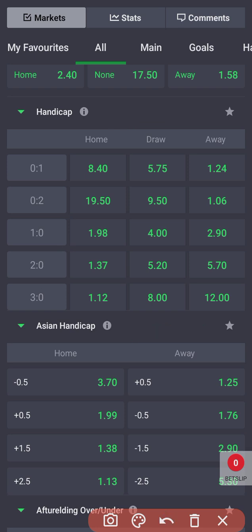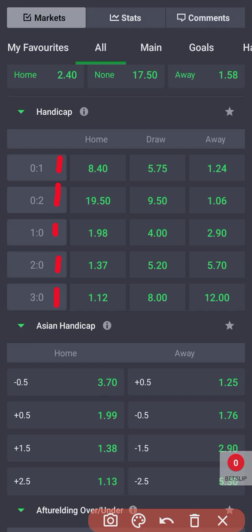Now if you look at the handicap section, we have 4 columns. We have column 1, column 2, column 3, and column 4. If you look at the first column, it has the score line for home and away. Then we have the home, the draw tab, and the away tab. For the score tab, we have 1-0, 0-1, 0-2, 2-0, 3-0. Now these are the score lines.